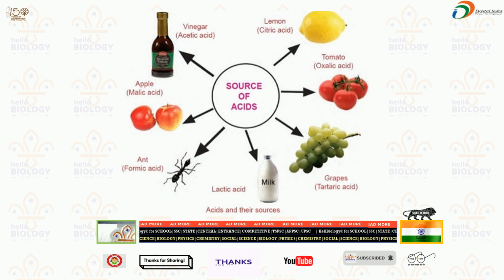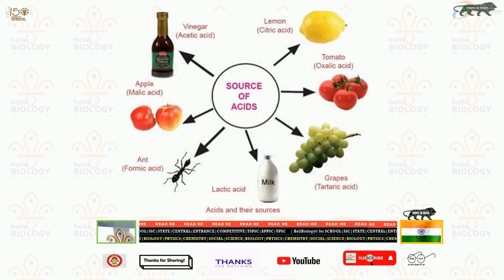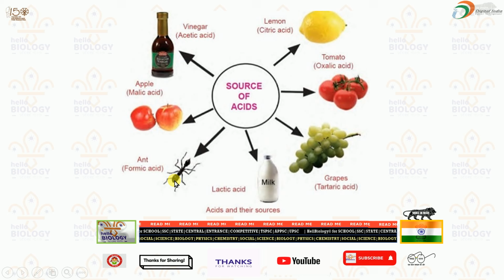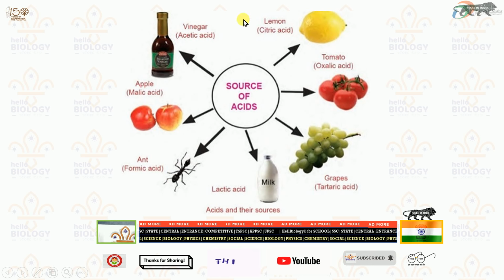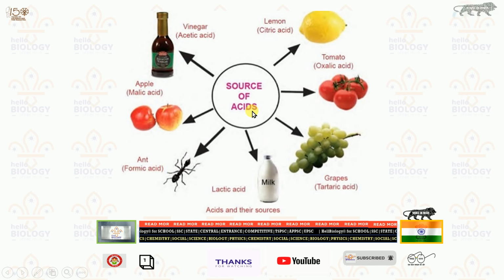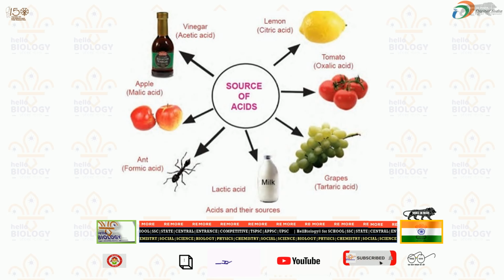Here in daily life, you can see different kinds of foods. You can see here lemon, tomato, grapes, milk, and apple vinegar. So these kinds of foods contain a chief element called acids. Acids are of two types: dangerous acids and the good acids, which help our body.